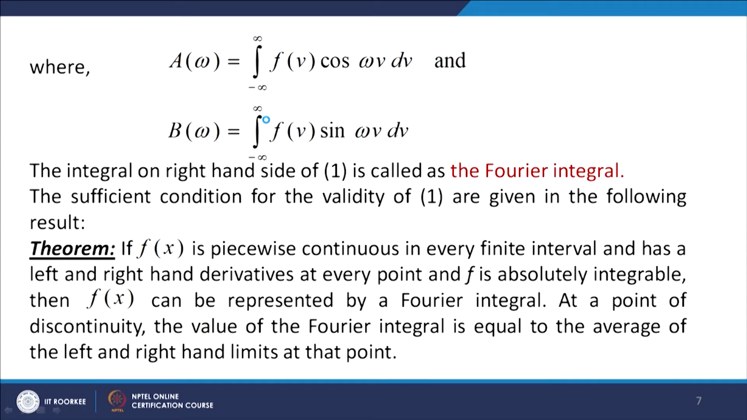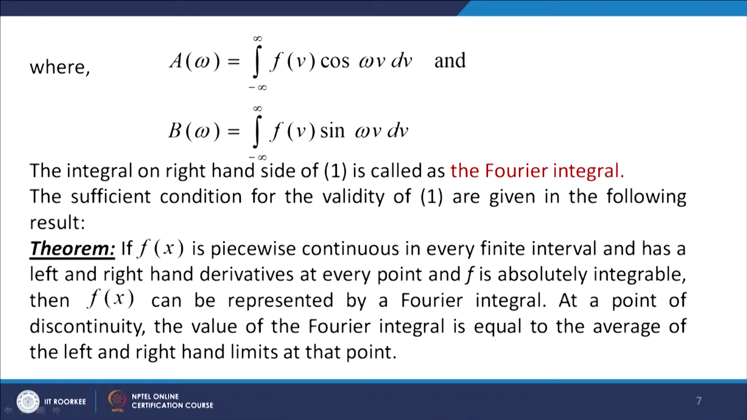The sufficient conditions for the validity of this representation of f(x) by the Fourier integral are given in the following theorem. If f(x) is piecewise continuous in every finite interval of the real axis, and left and right hand derivatives exist at every point, and f is absolutely integrable, that is, the integral from minus infinity to infinity of |f(x)| dx is less than infinity, then f(x) can be represented by a Fourier integral.